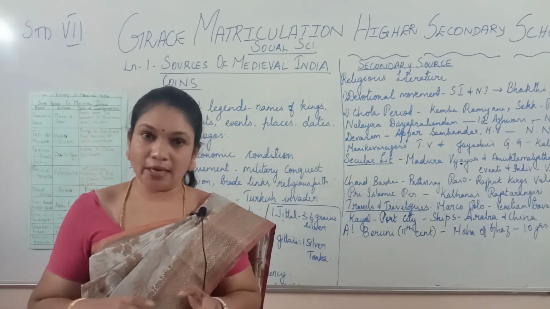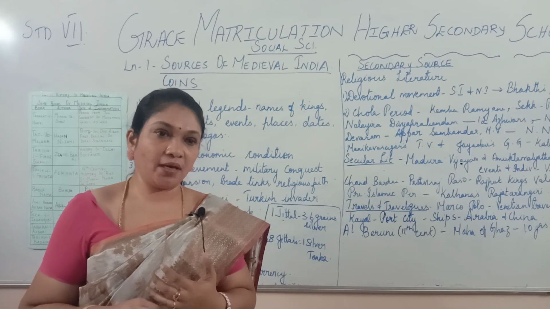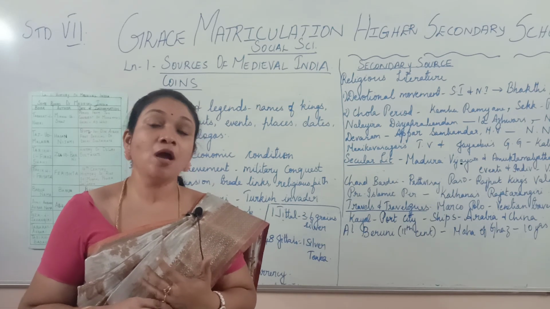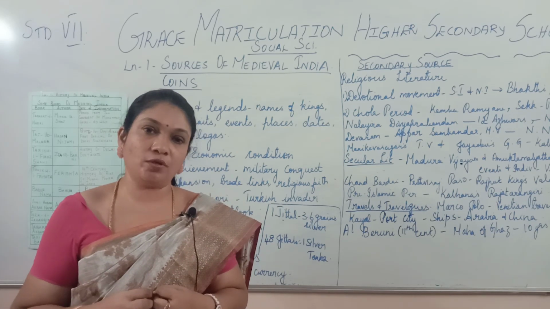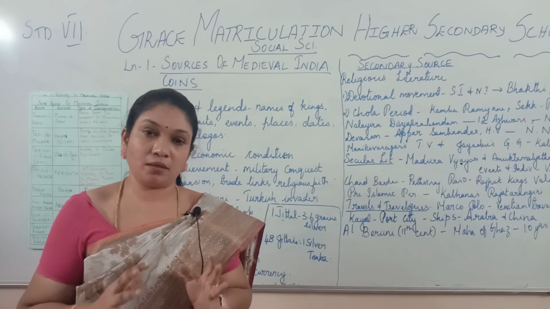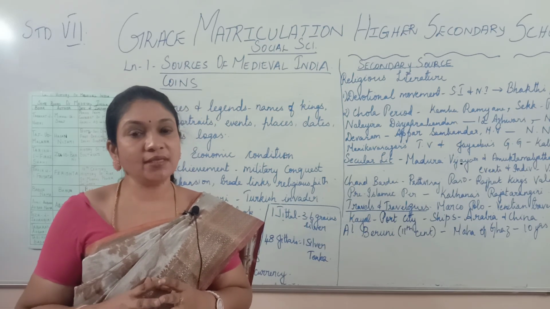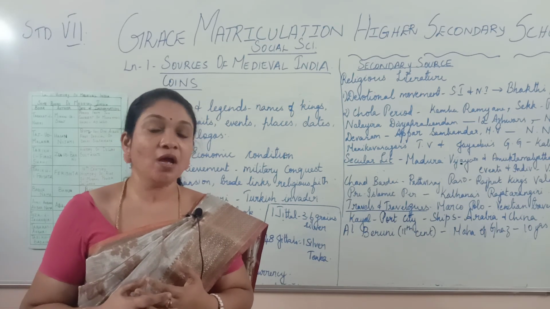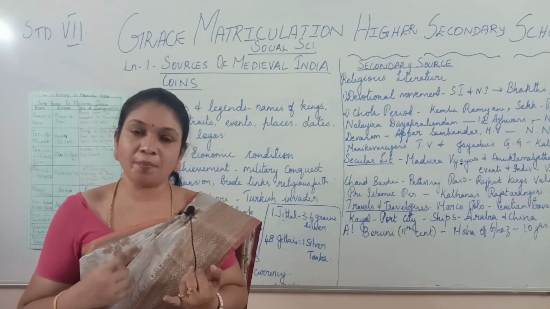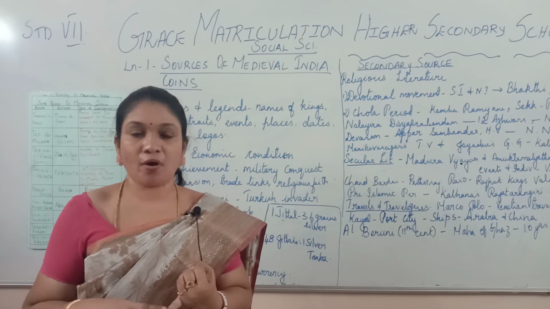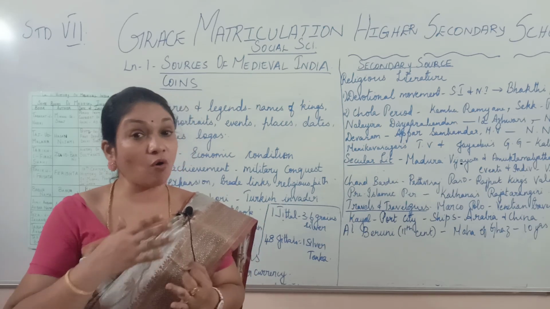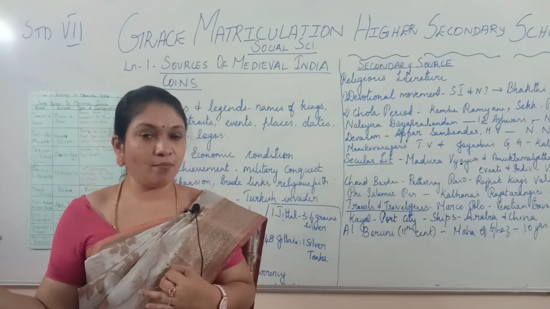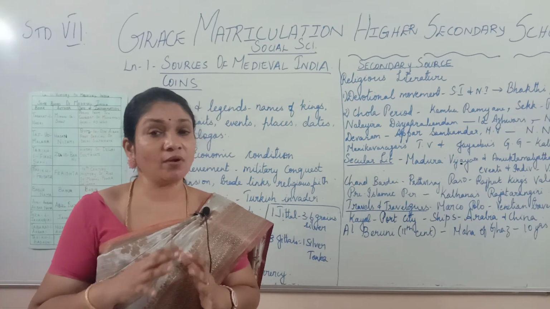Now just a recap of this lesson. In the beginning I told you about sources of medieval India. Medieval India is Middle India. How do we get to know about the Middle Indians and the condition of Middle India? All these details we will get through the sources. Sources are evidences that we have. There are two sources, primary and secondary. Primary sources are inscriptions, coins and monuments. Secondary sources are all these books, religious literature, secular literature, then normal books, and also travels and travelogues. All these are the sources.